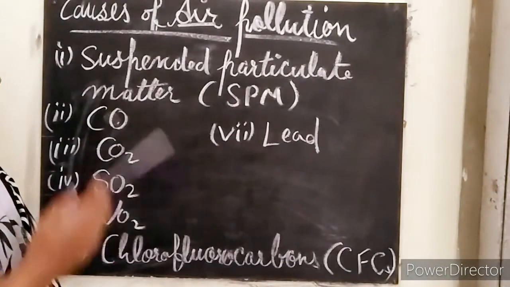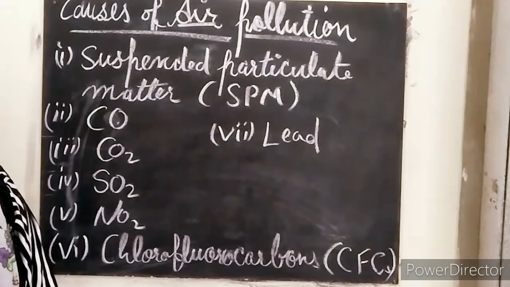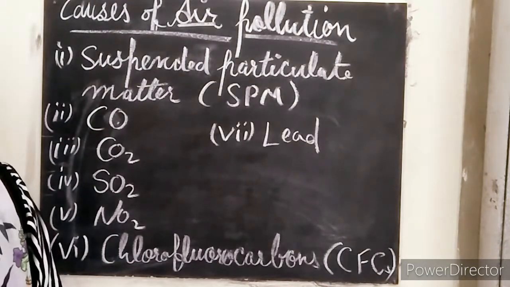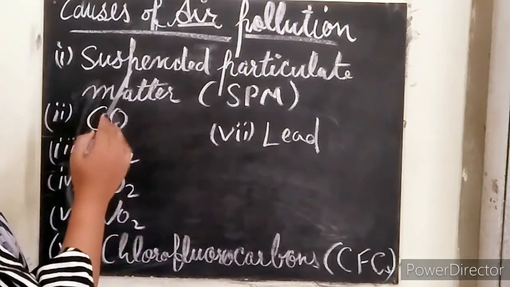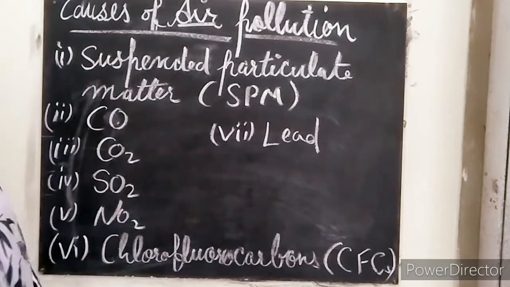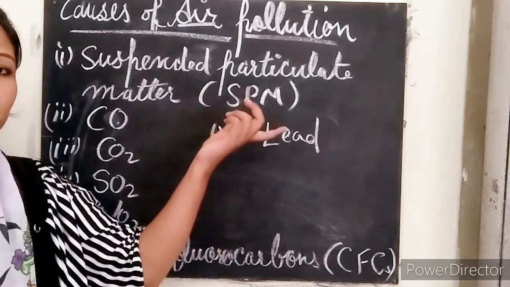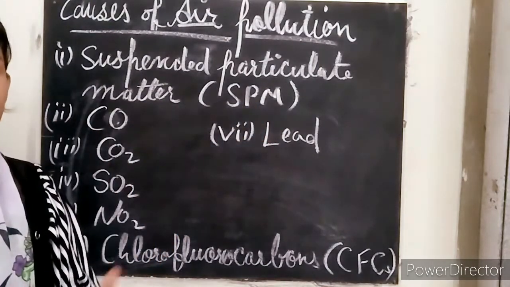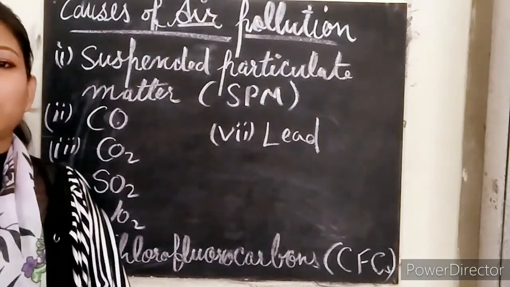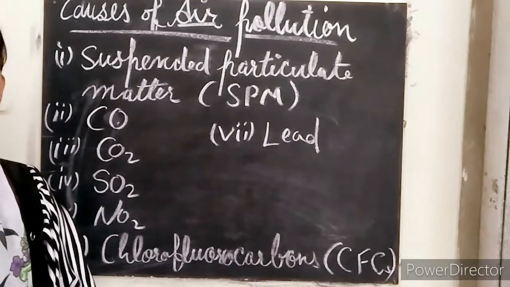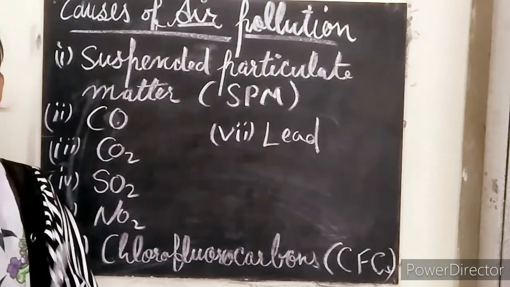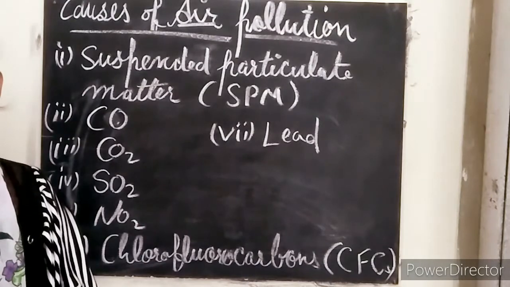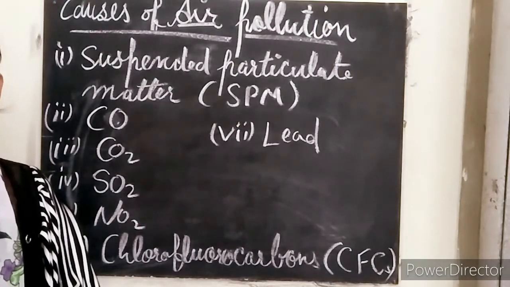So next we have causes of air pollution. What can be the causes of air pollution? The first one we have is suspended particulate matter, and in short form it is known as SPM. So what is SPM? These are solid particles that are suspended in the air, and they cause some harmful effects to our body.